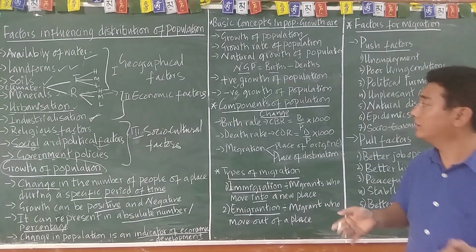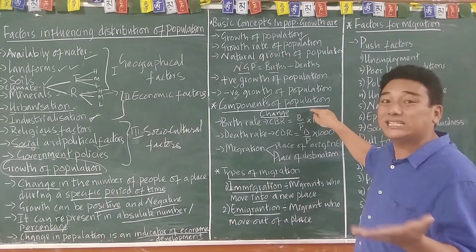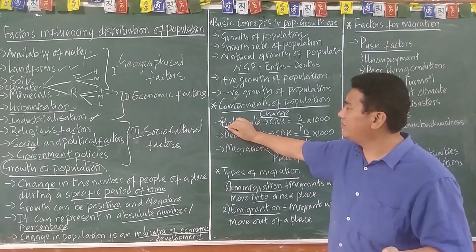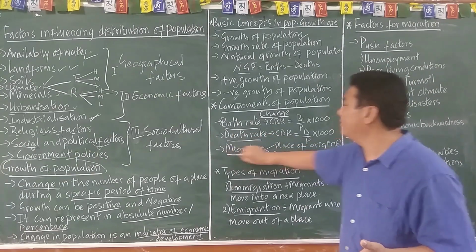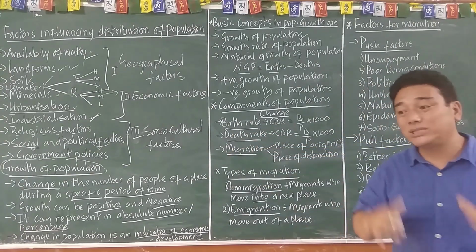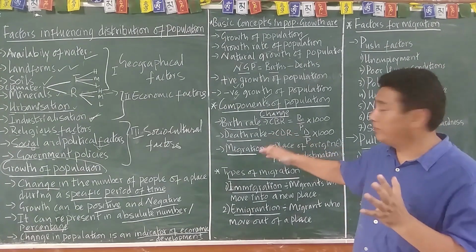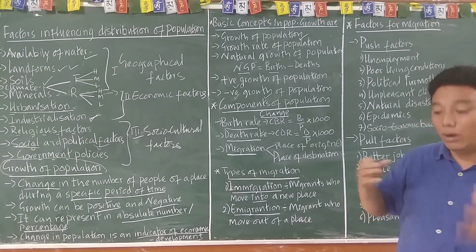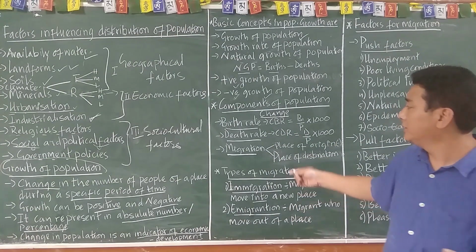It's almost like that. What makes the change in the population? So there are three components, and that is birth rate, death rate, and migration. These three components lead to the change in the population. So change or growth of population, and growth can be positive and negative, right?